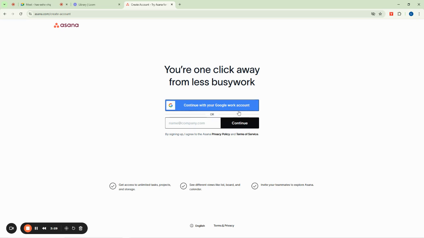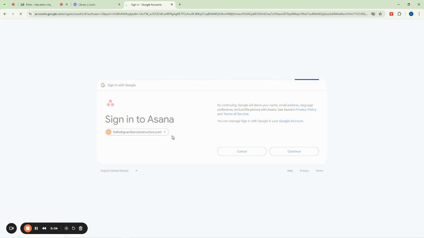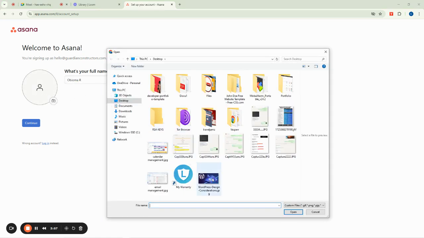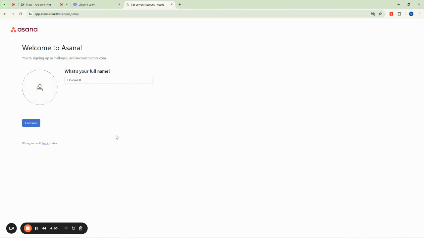So we are now here and I want to sign up. Now that I'm done selecting the Gmail account I want to use, the next thing is for me to continue with the prompt, and it's going to direct me properly. It doesn't waste time. This one is quite simple. It's going to ask you for your full name, so you need to put your full name. You can even add a picture here if you want, maybe your company picture. I can put this one in there and it will be here for me to work with.